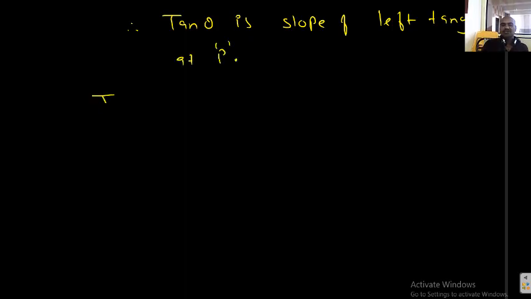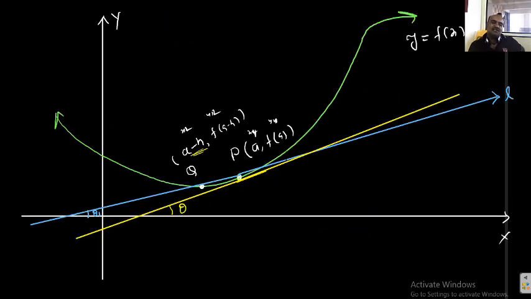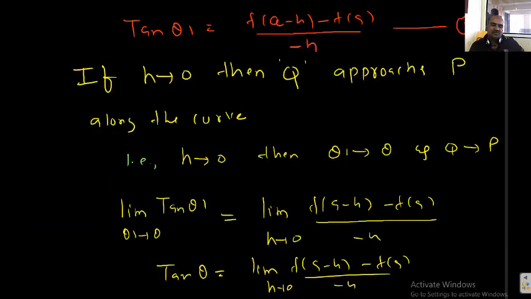Okay, this is written as LHD, left hand side differentiability, you can call. So sometimes such a line exists. Sometimes you can draw a tangent through P which is called the left tangent. If you can draw that left tangent, that slope is tan theta.